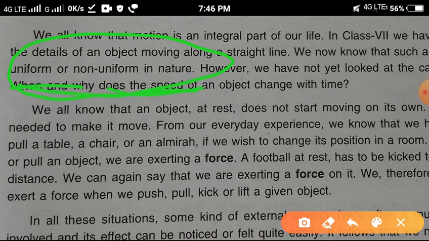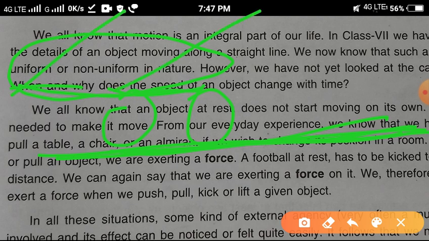Uniform means what? If an object or particle travels equal distance in a straight line, if an object or particle travels equal distance in equal intervals of time, equal distance in equal interval of time, that is known as uniform motion. But non-uniform, you know what now?